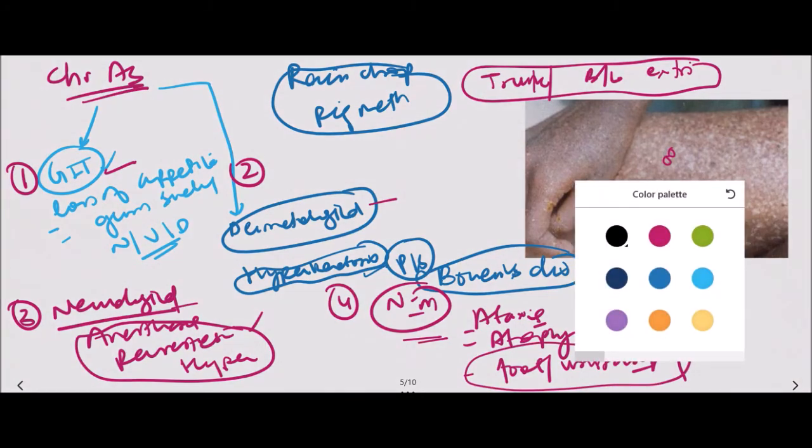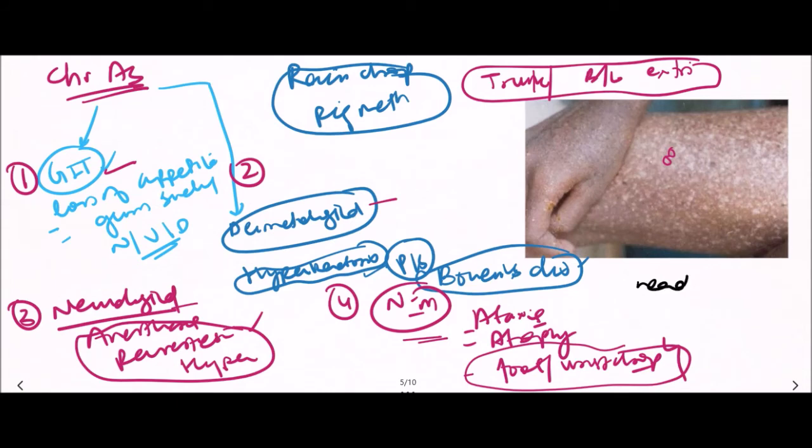So it is a differential diagnosis of lead poisoning also, because it is characteristically seen in lead poisoning. So we have to differentiate arsenic poisoning from lead poisoning.